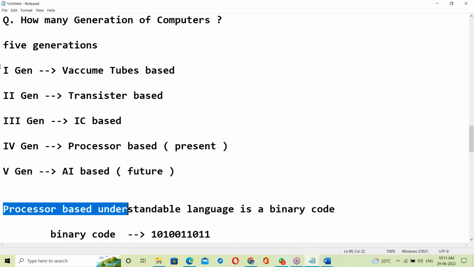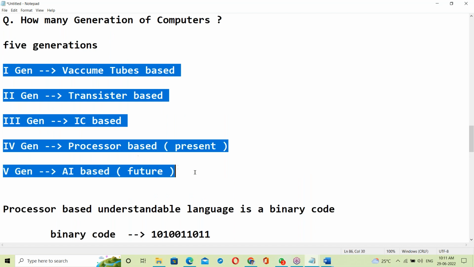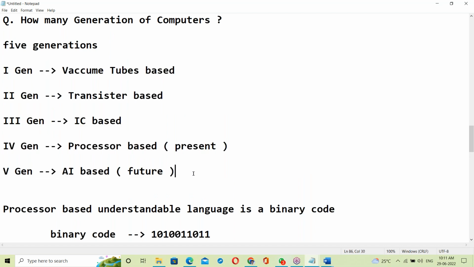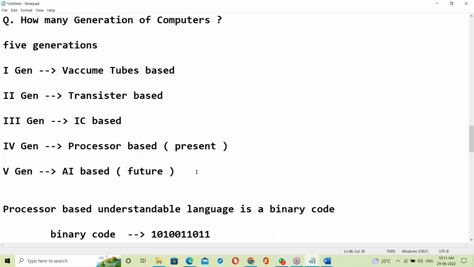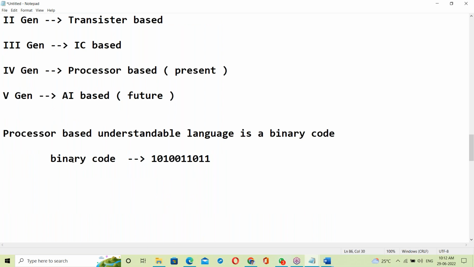This subject is somewhat interesting. In our engineering, we have one subject, electronics. Processor based understandable language is binary code, in zeros and ones format.